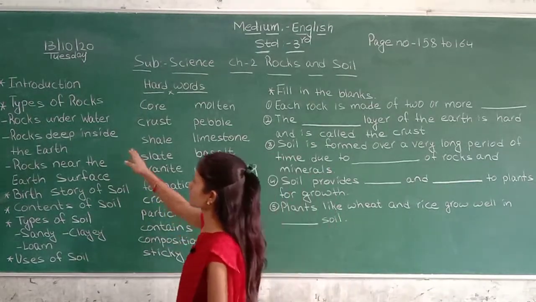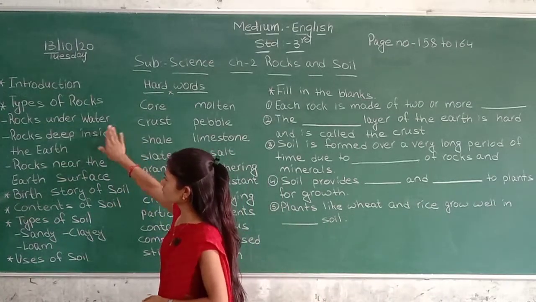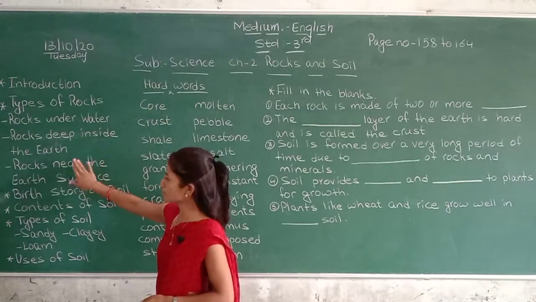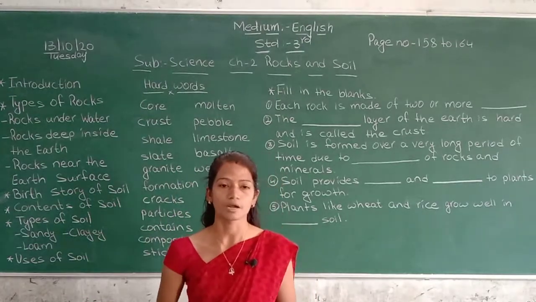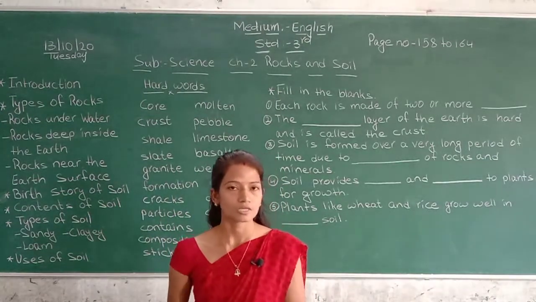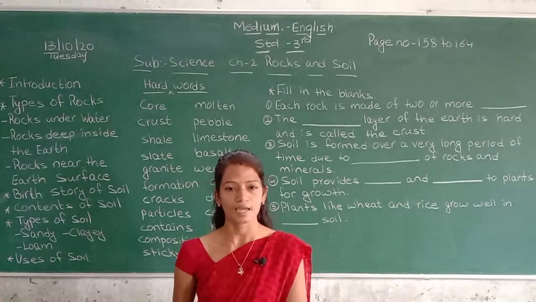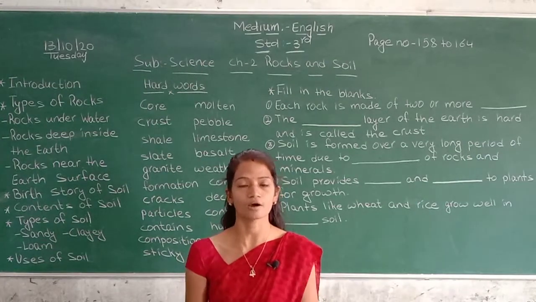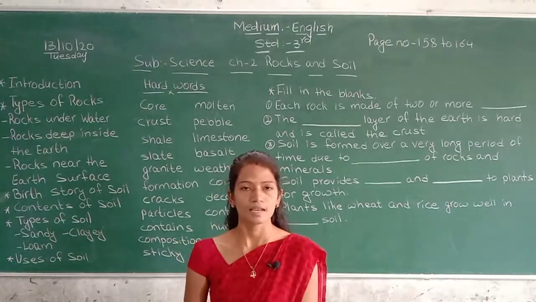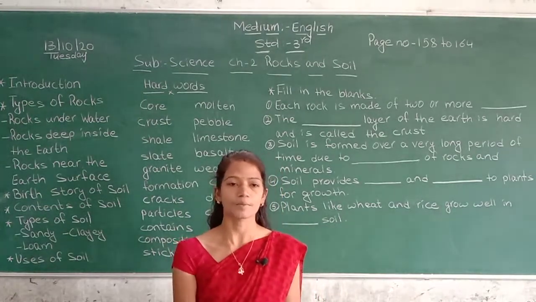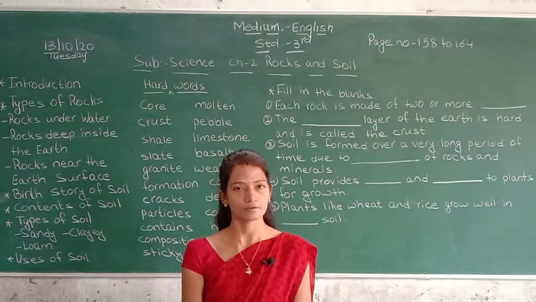So here is the second point, types of rocks. How many types? 3. Rocks underwater, rocks deep inside the earth, rocks near the earth's surface. First, rocks underwater. Some rocks are found with small pieces of pebble, gravel, sand and clay, and they are found mostly underwater. Sandstone, shale and limestone are all examples of rocks underwater. These rocks are mainly found under water.